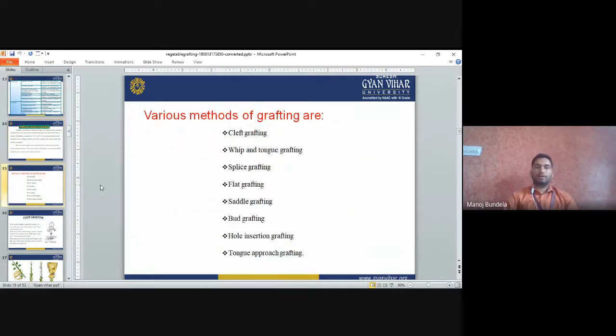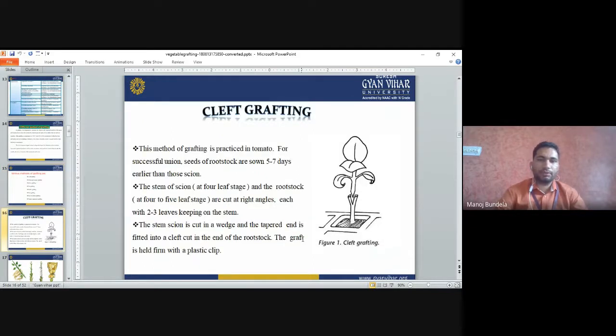Various methods of grafting we can use are cleft grafting, whip or tongue grafting, splice grafting, plate grafting, saddle grafting, bud grafting, hole insertion grafting, and tongue approach grafting. These are the different methods of grafting.